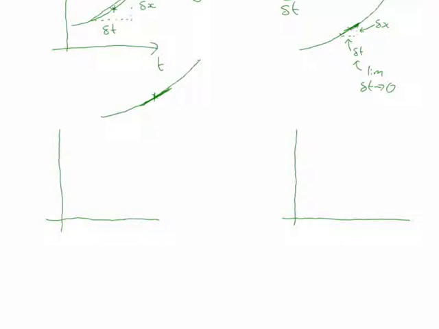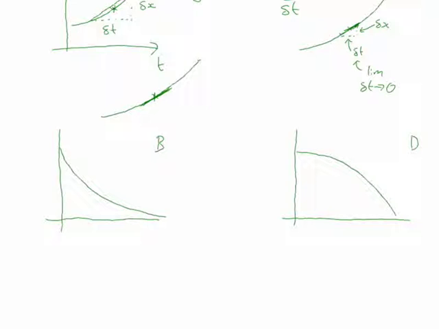B was this, and D, sorry, was this. So this was B, and this was D.